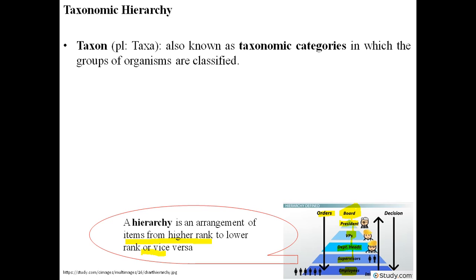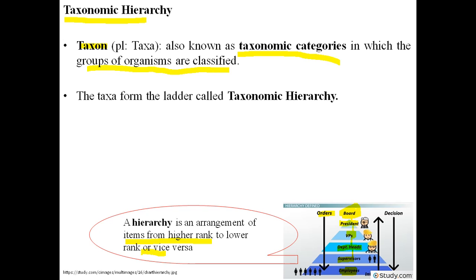For taxonomy, for biological classification, we use taxonomic hierarchy. So what is a taxon? Taxon is the word which can be used for any one individual or group of individuals. It is also known as a taxonomic category. When a group of organisms are together and classified, we also use the word taxon for it. And the plural of taxon is taxa.